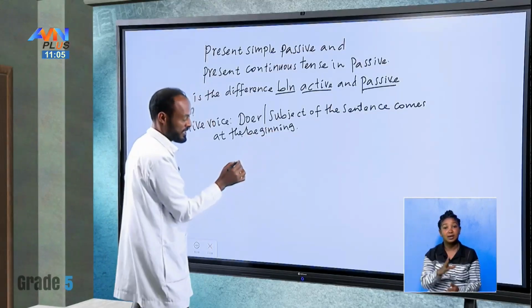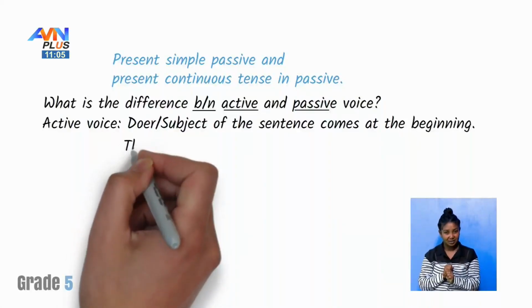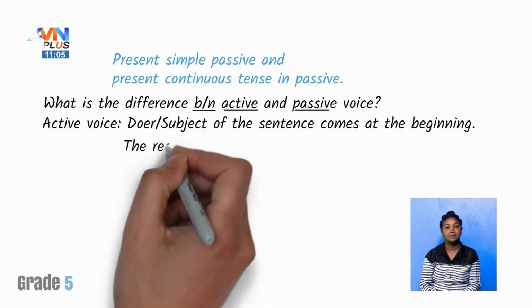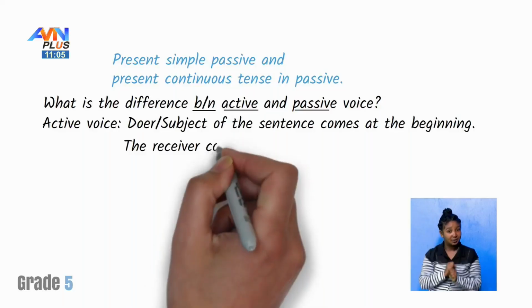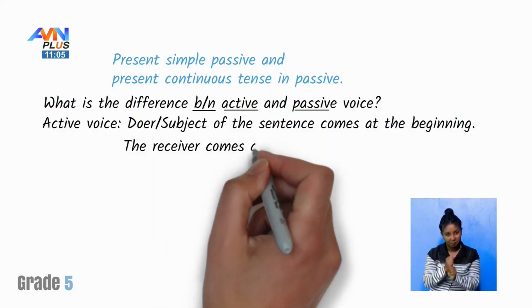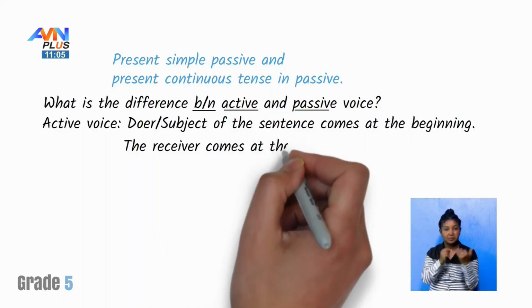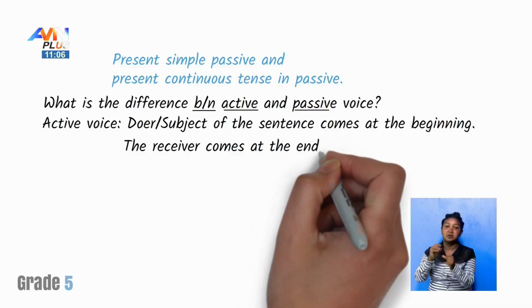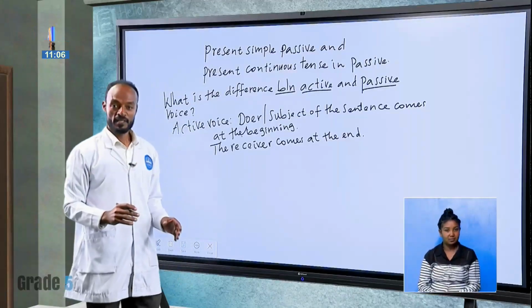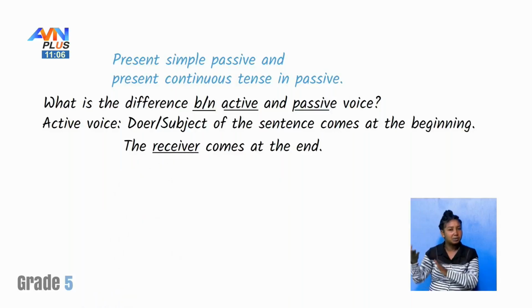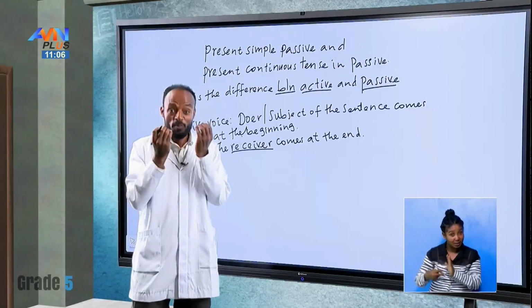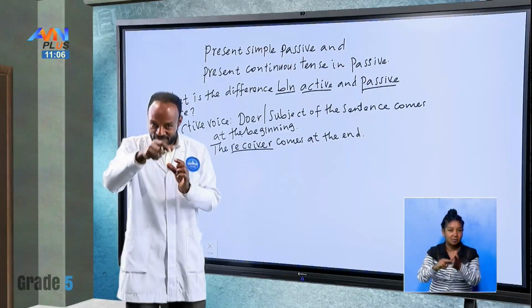And also here, the receiver comes at the end. At the end. Do we know what we mean by receiver? Receiver means the object of the sentence, who received the action, okay?